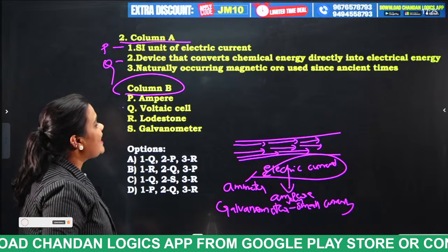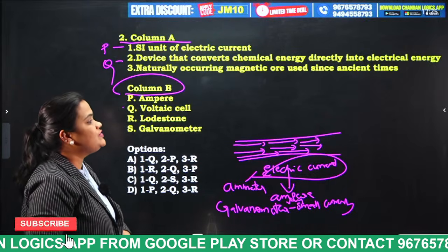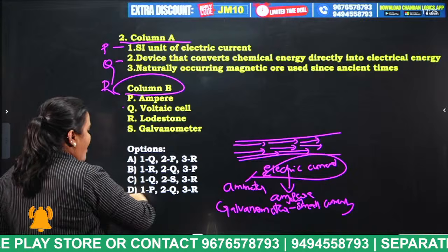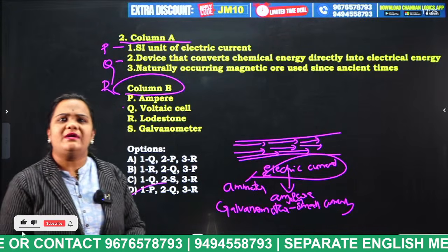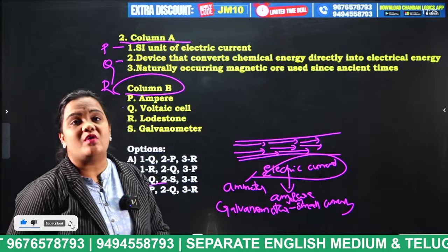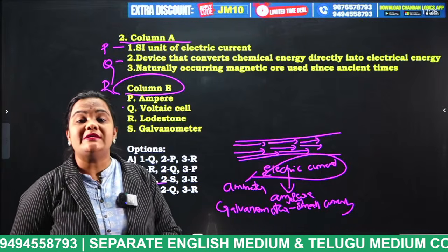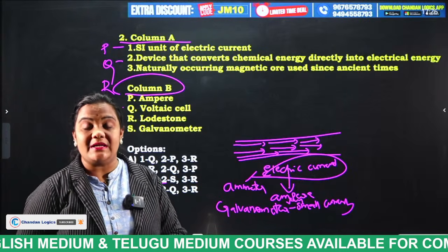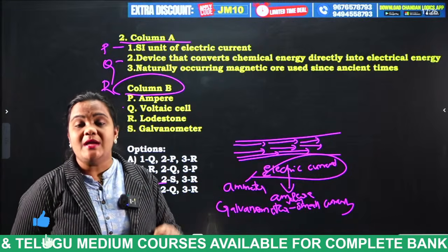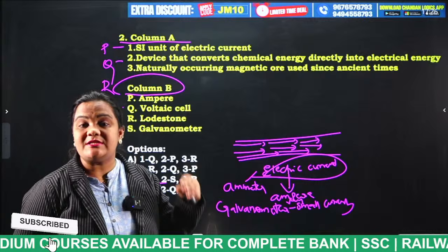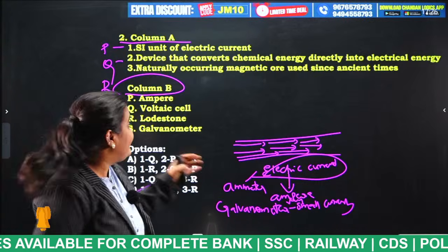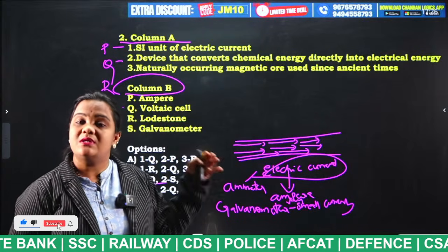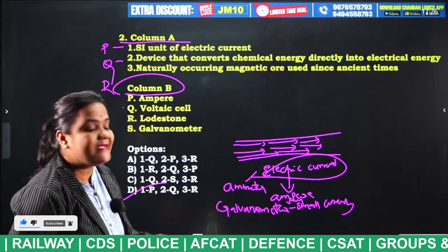And finally, naturally occurring magnetic ore used since ancient times, what is this? Lodestone, R. So what is the answer here? Option D is the answer for this question. Tell me, students, lodestone is also known as what? I have already told you. Lodestone is also known as magnetite ore. Remember, very, very important. For magnetic purposes, this natural ore has been used since ancient times. Next question.